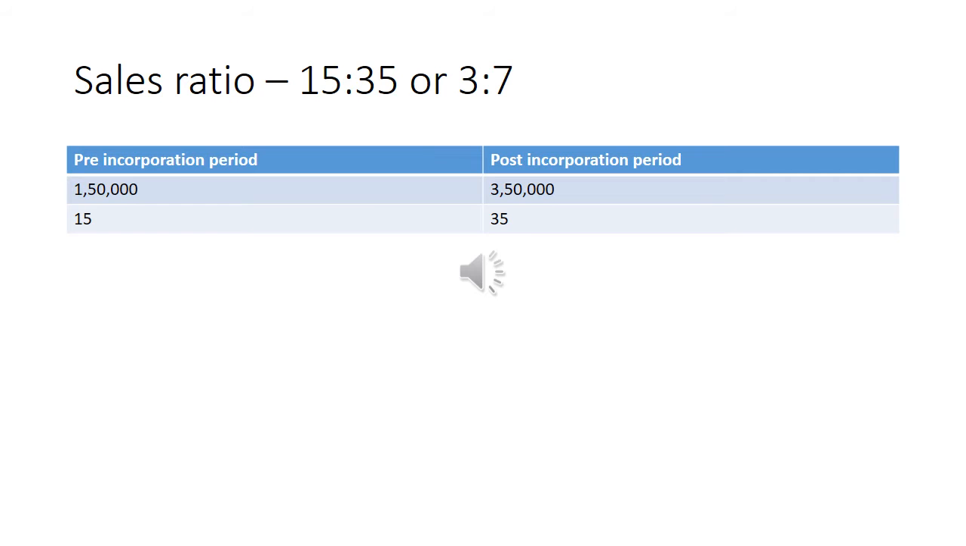Sales ratio. Pre-incorporation sales 1,50,000, post-incorporation sales 3,50,000. That means sales up to 1st May 2003, and the remaining 3,50,000 for the post-incorporation period. Cut all the zeros in pre and post periods. So the ratio is 15:35, which is simplified into 3:7.